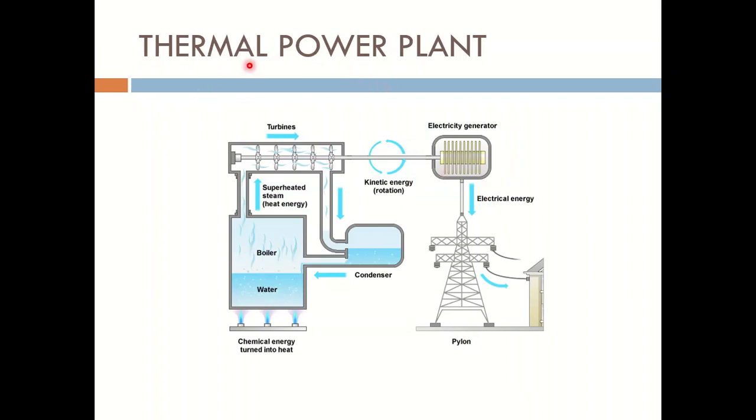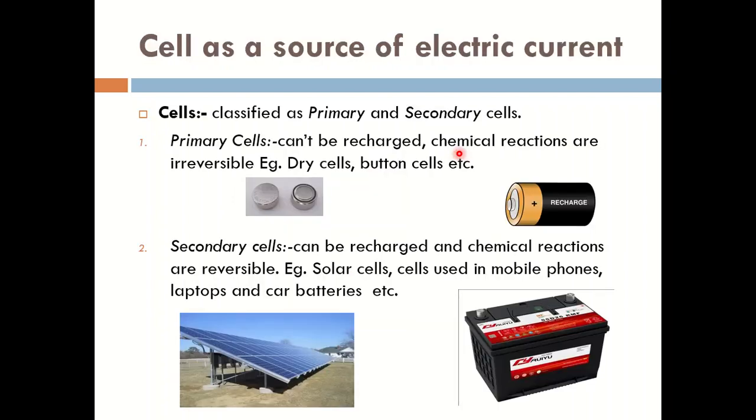Thermal power plants. In thermal power plants, electricity is produced from chemicals or coal. In this boiler, water is allowed to boil with the help of the thermal energy of the coal. When this water gets boiled, steam is produced. This steam helps to rotate the turbines, and the turbines help to rotate the electric generator. With the help of this generator, the mechanical energy of the steam gets converted into electricity, and it reaches our homes to run our television, fridge, washing machines, etc.